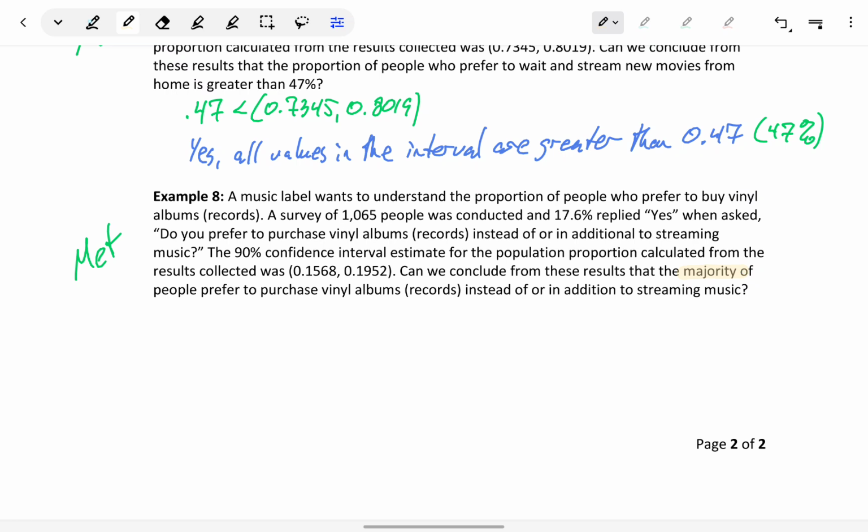There's no specific numerical value given to us. We just need to know that for a majority, we would have to have p greater than 0.5. Equal to 50% would be half. Larger than 50% is a majority. In this case, all the values in our confidence interval are less than 0.5. So we would have to say no.